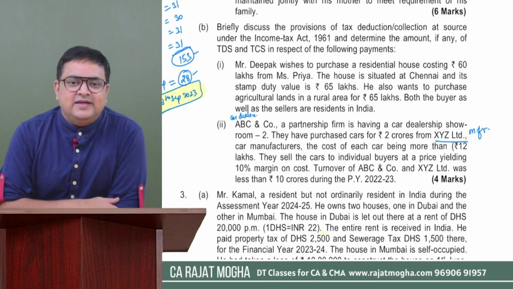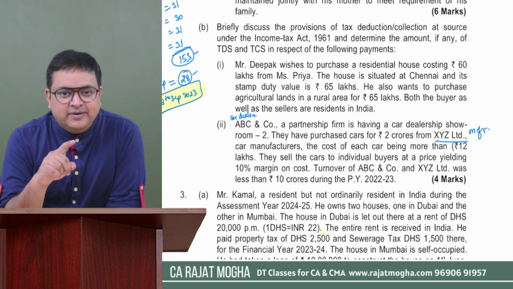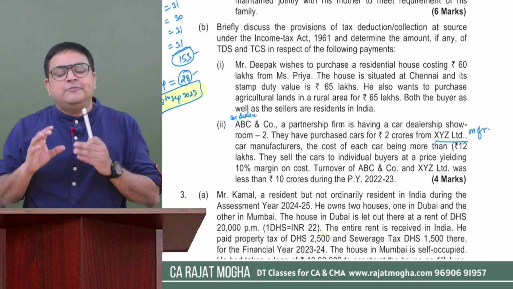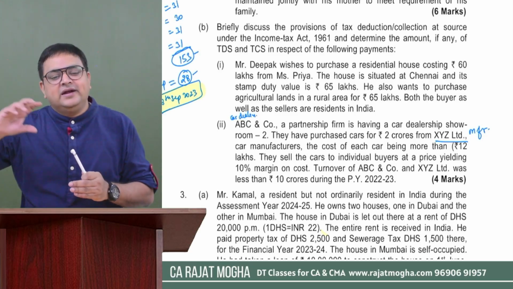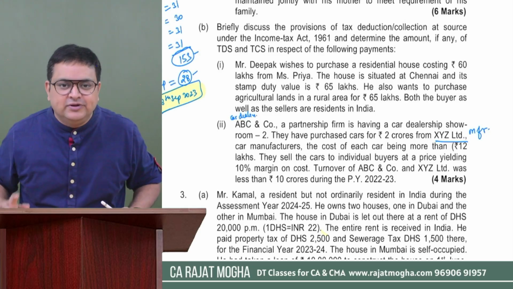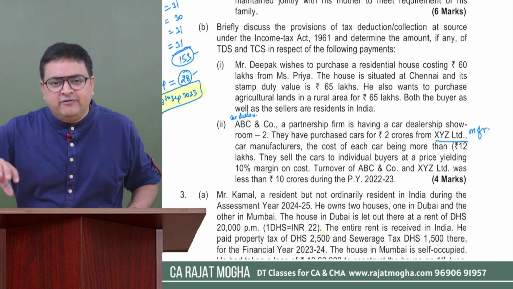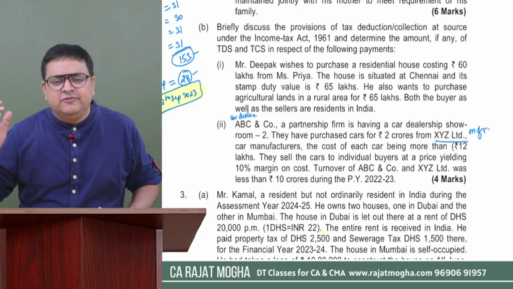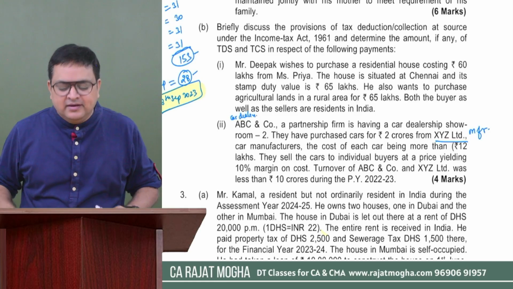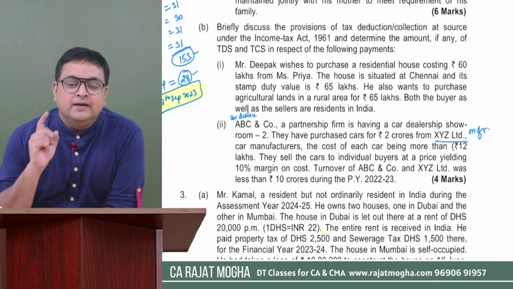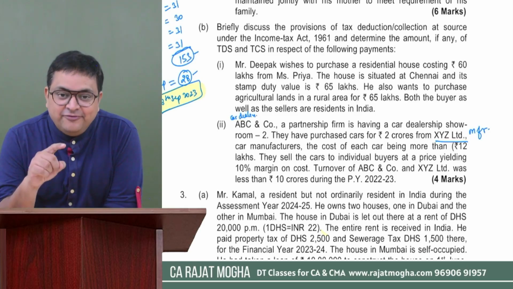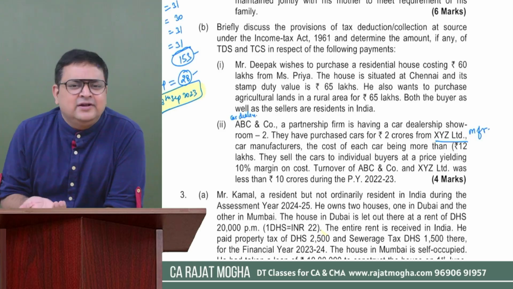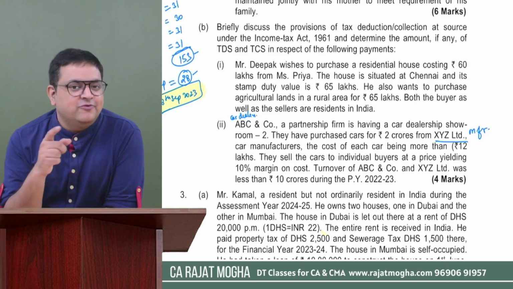Second most important thing is that this provision is applicable when a dealer is selling the car to their customers, right? Then dealer is supposed to collect TCS at the rate of 1% if the value is more than 10 lakh. Let's say the value is 11 lakh or 12 lakh, then the dealer would be collecting 1% on that amount. Here it is 12, so 1% on 12 lakh. But if the manufacturer is selling these cars to the dealers, so that is in the normal course of business, right? TCS provision doesn't apply there.